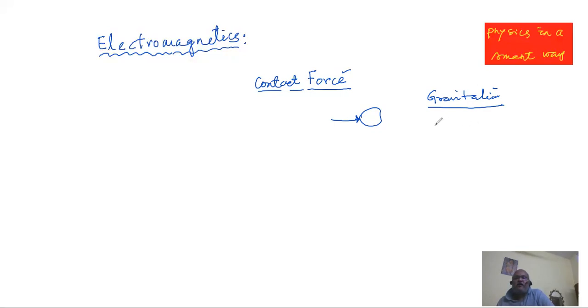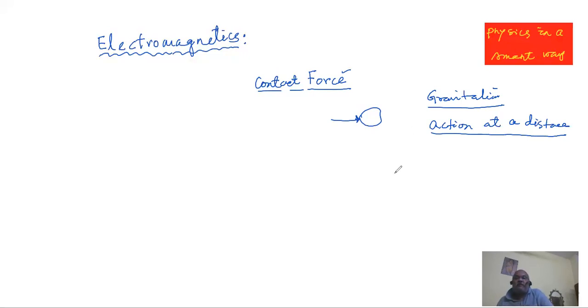All those things used to be described as action at a distance. And when you say action, that is not drama or something like that. Force at a distance. That means without being in physical contact, the force can be applied.